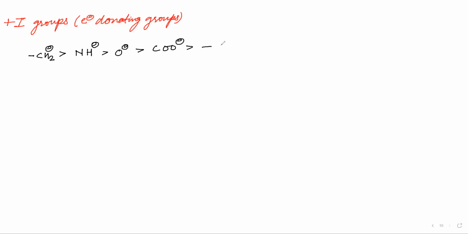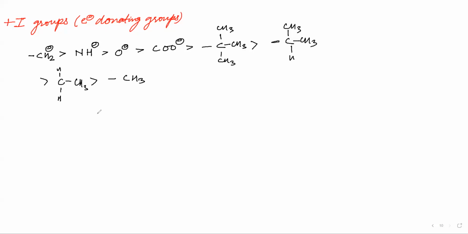Then you will have C with three CH3 groups. Then again C, but only two CH3s, and down you will have hydrogen. Then you will have only one CH3, that is CH2, with hydrogen here and CH3 here. Then you will have a single CH3.